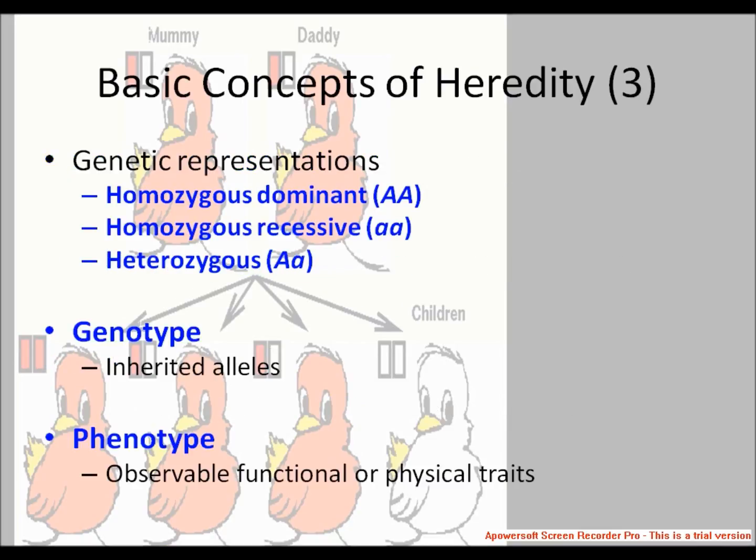Now the genotype and phenotype. To distinguish physical appearance from the genetic constitution, two different terms are used in genetics, the genotype and phenotype. The genotype is defined as the genetic constitution of an individual for any particular character or trait. The genotype of an individual is usually expressed by the symbols small t and big T.